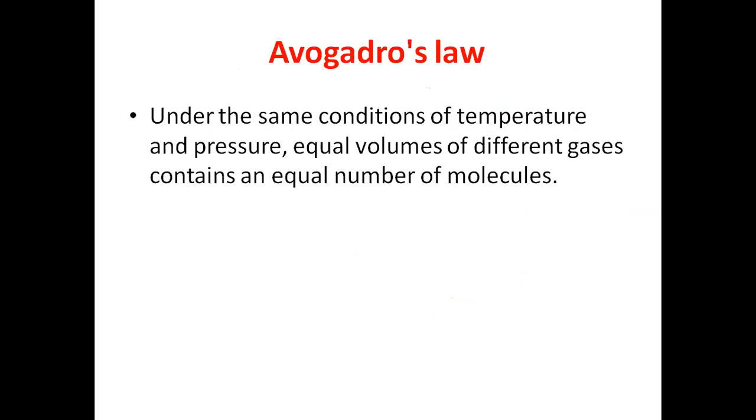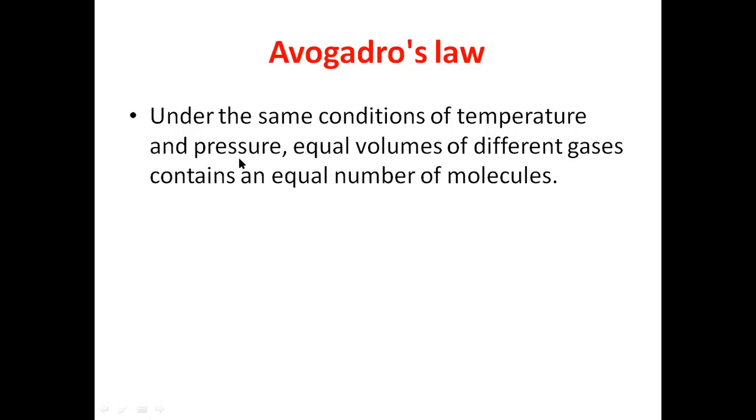So first we'll see these basic laws. At constant temperature and pressure, equal volumes of different gases have an equal number of molecules. That means the volume of a gas at constant temperature and pressure depends only on the number of molecules, or the number of moles. One mole is 6 into 10 power 23 molecules, right?